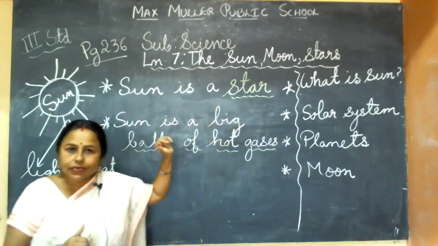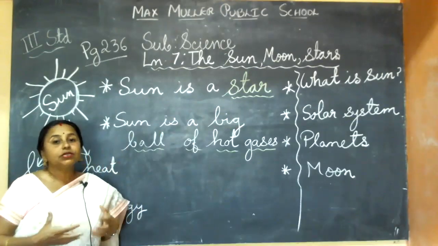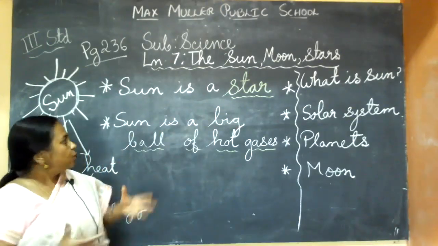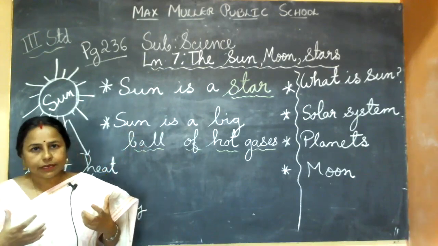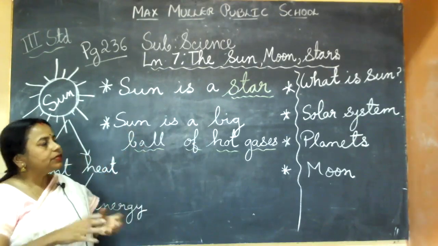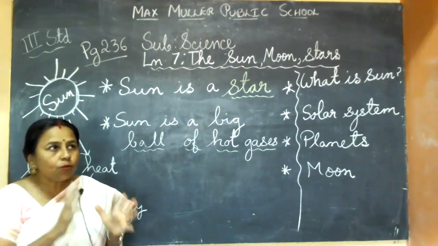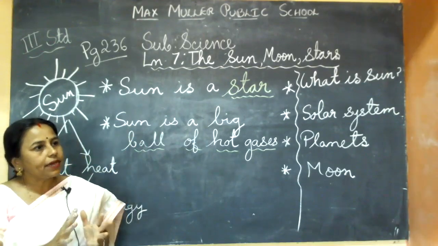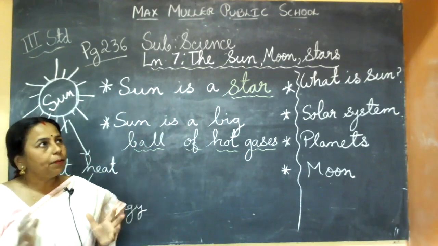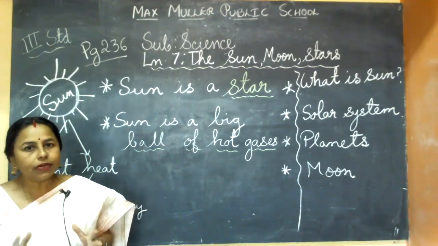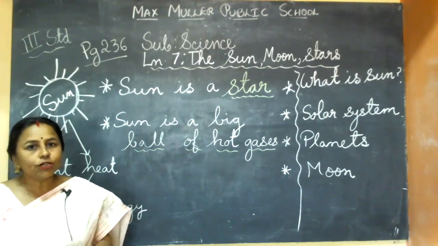It is a star. Why is it a star? Because it can produce its own light. So only a star can produce its own light. Other things are visible because sunlight is falling on them and it is visible to us. Even the moon, in the night time, is so bright. One time it will be bright like a silver ball. So you can say that is also a star.